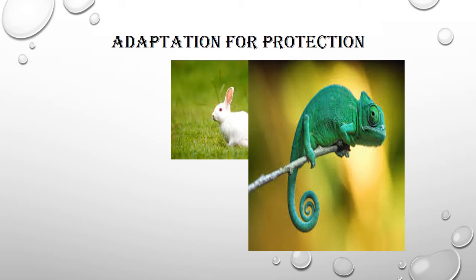The polar bear lives in the cold region where there is ice all around. The color of the ice is white, and the body color of the polar bear is also white. Whenever it has to escape from an enemy, it merges into the ice, and the enemies are not able to see the polar bear.